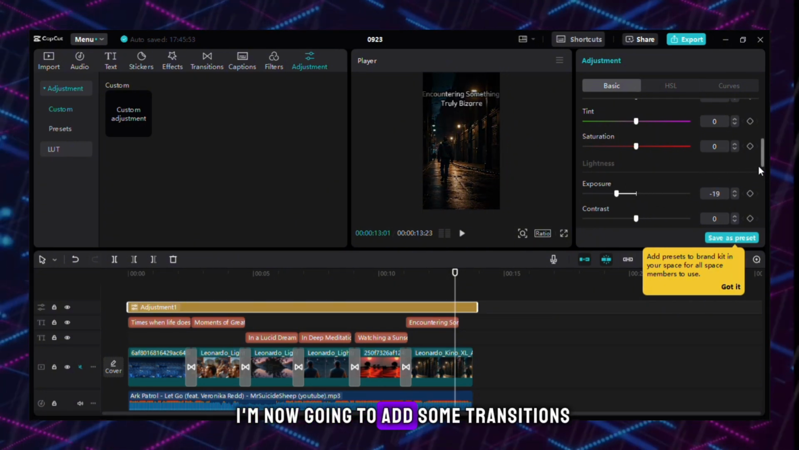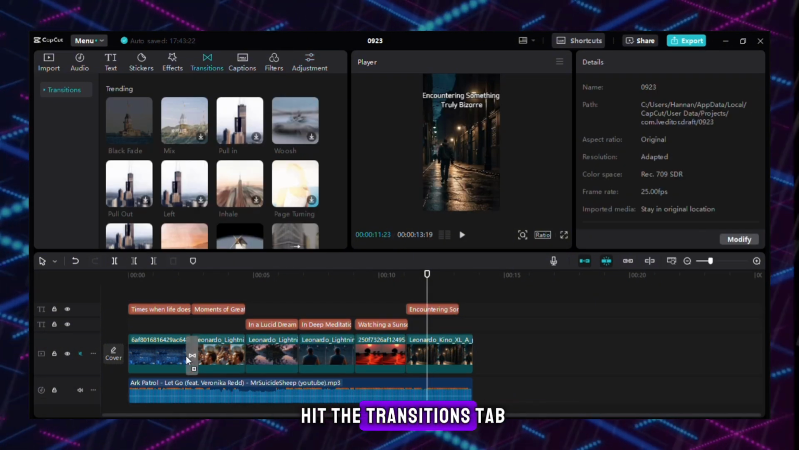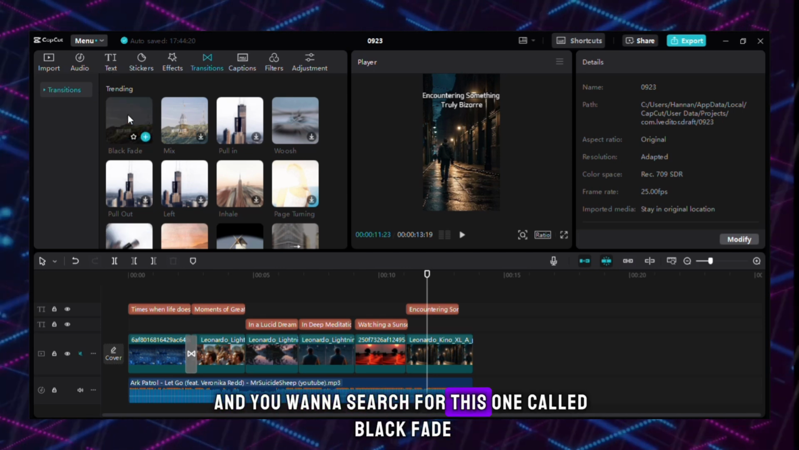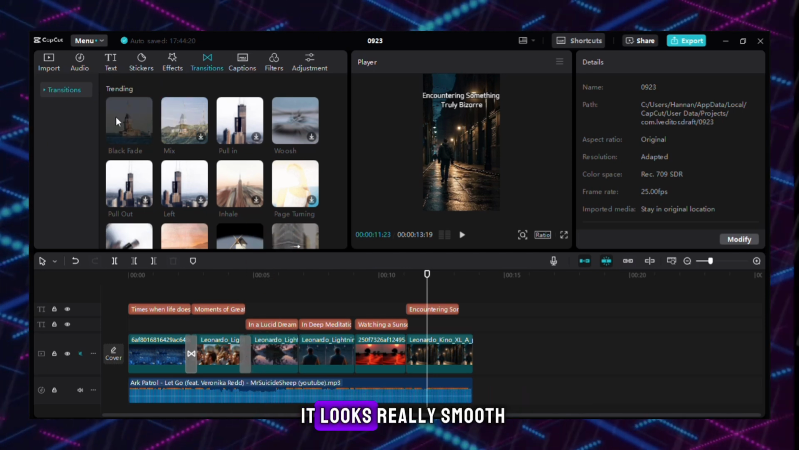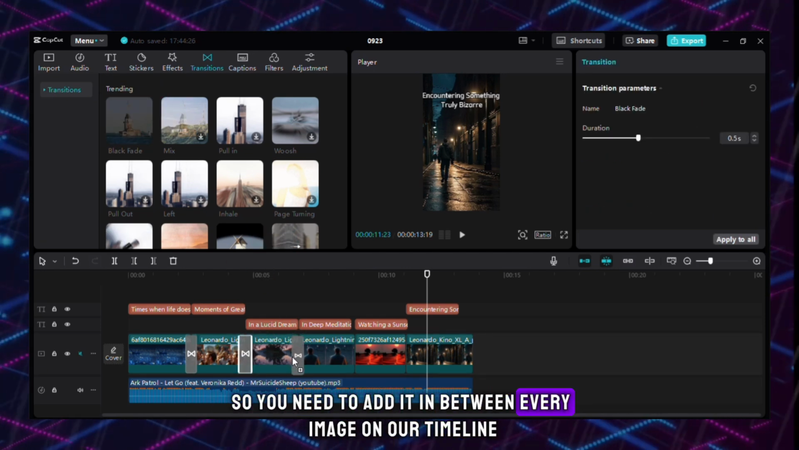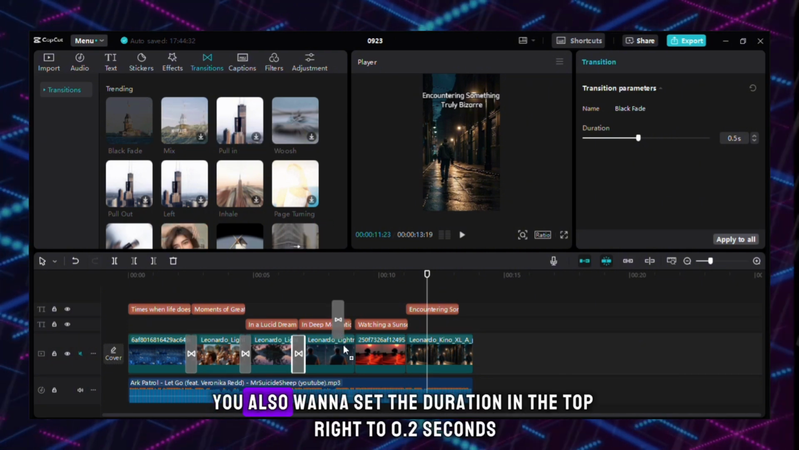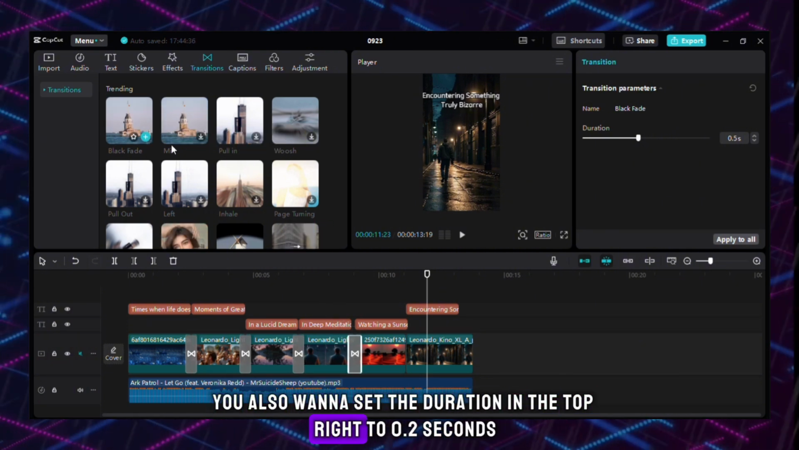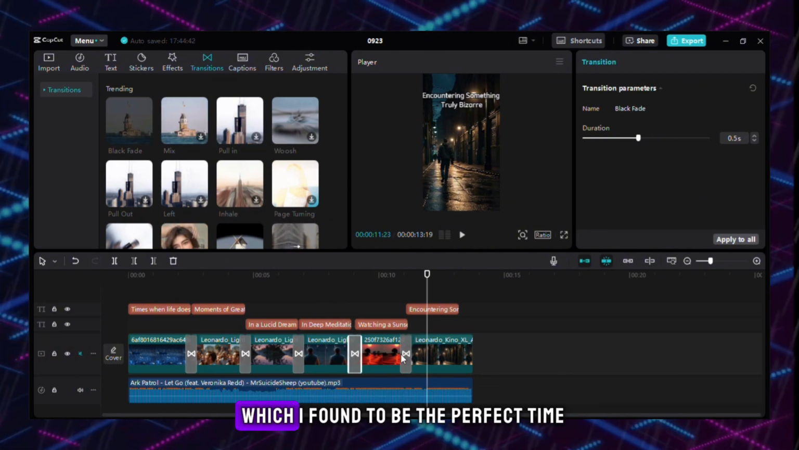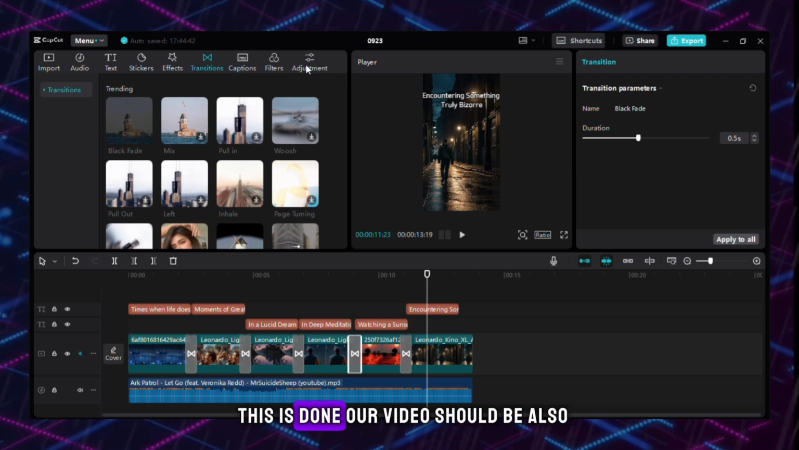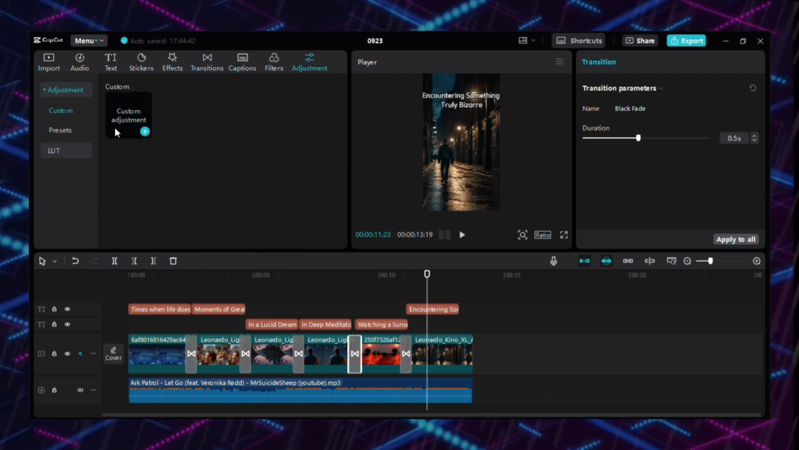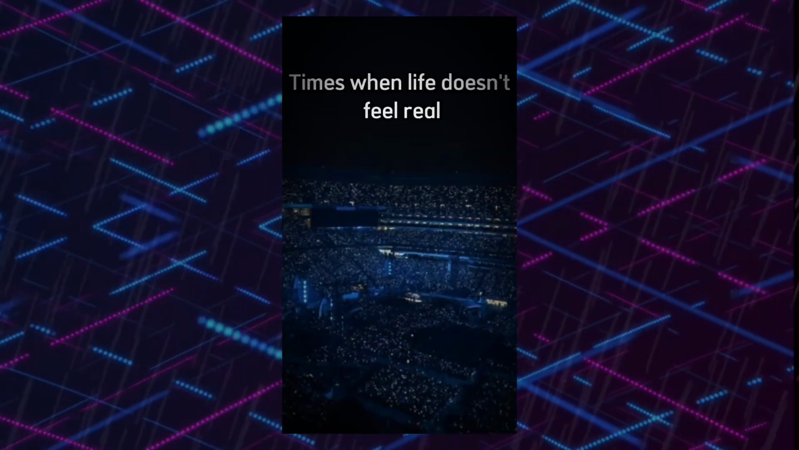I'm now going to add some transitions. Hit the Transitions tab, and you want to search for this one called Black Fade. It looks really smooth, so you need to add it in between every image on our timeline. You also want to set the duration in the top right to 0.2 seconds, which I've found to be the perfect time. This is done. Our video should be also. Here's the finished result.